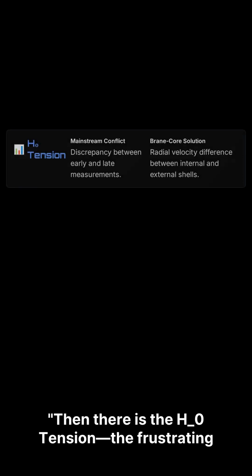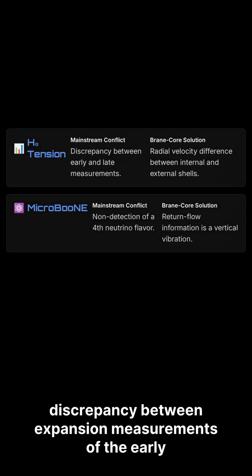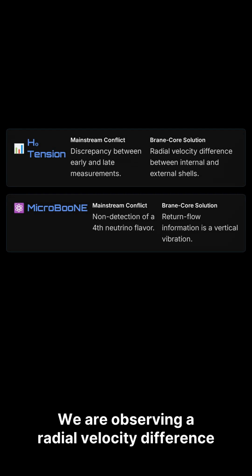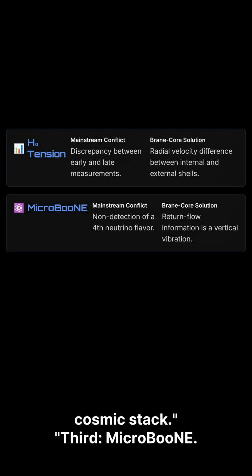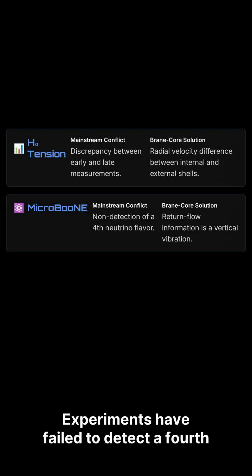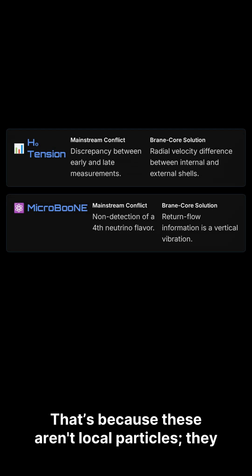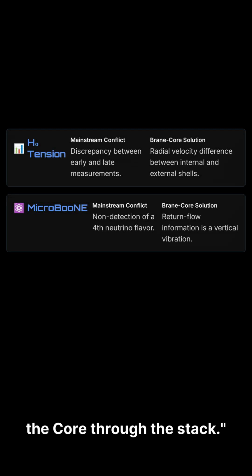Then there is the H0 tension, the frustrating discrepancy between expansion measurements of the early and late universe. The solution? We are observing a radial velocity difference between internal and external shells of the cosmic stack. Third, MicroBooNE. Experiments have failed to detect a fourth neutrino flavor. That's because these aren't local particles. They are vertical vibrations of information returning to the core through the stack.